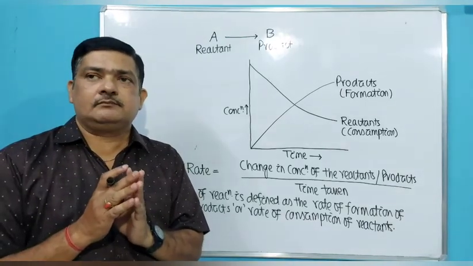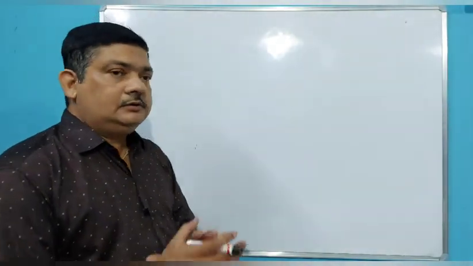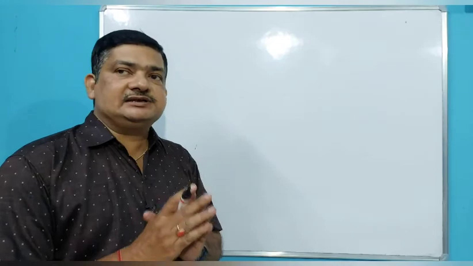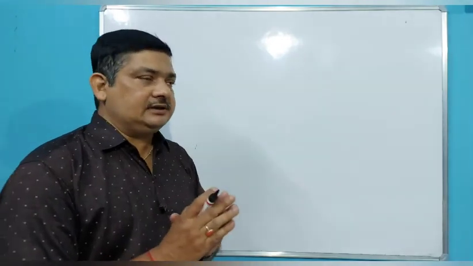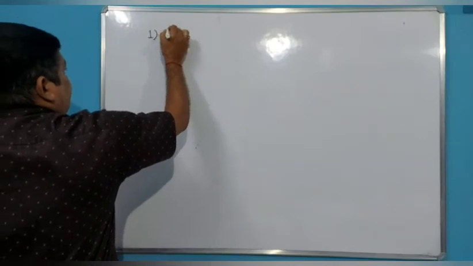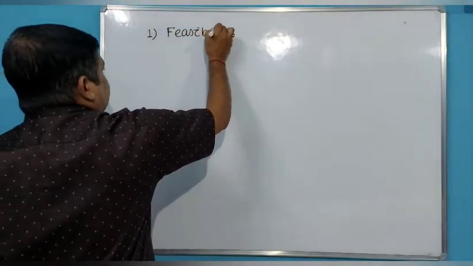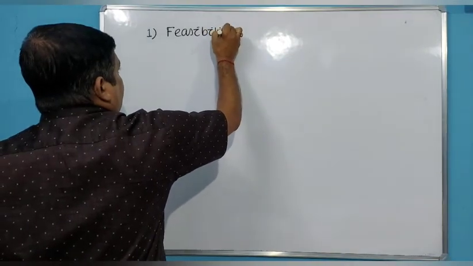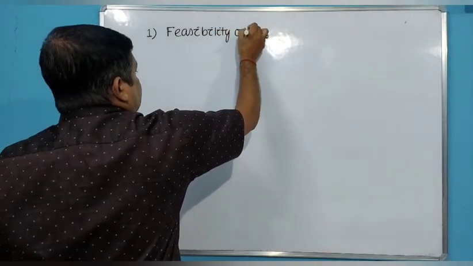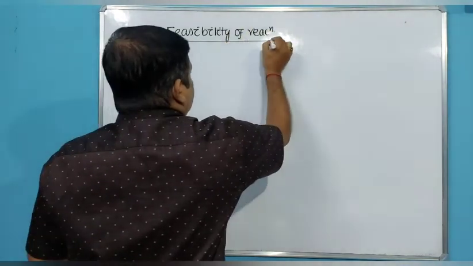Okay. So next, students, as I told you, which idea regarding a chemical reaction must we have? The idea is first to have regarding the feasibility of a reaction, whether the reaction is feasible or spontaneous or not. Feasibility of reaction. So how do we get the idea regarding feasibility of reaction?